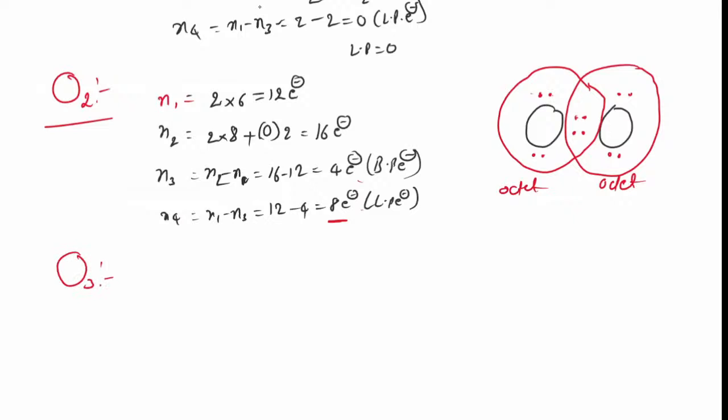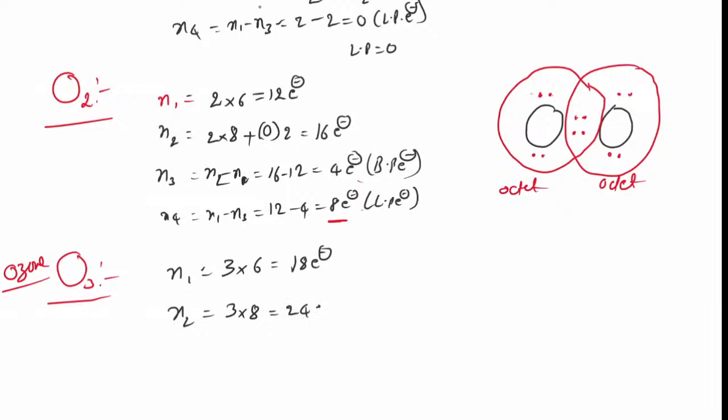O3 is called ozone. Now write the ozone molecule. N1 is the total valence electrons: 3 oxygens, each with 6 valence electrons, so 18 valence electrons. N2 is the electrons required if every atom has an octet: 3 eights are 24 electrons.